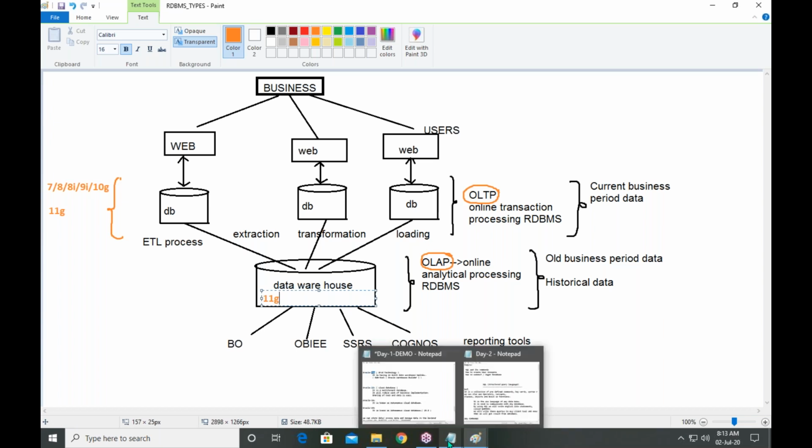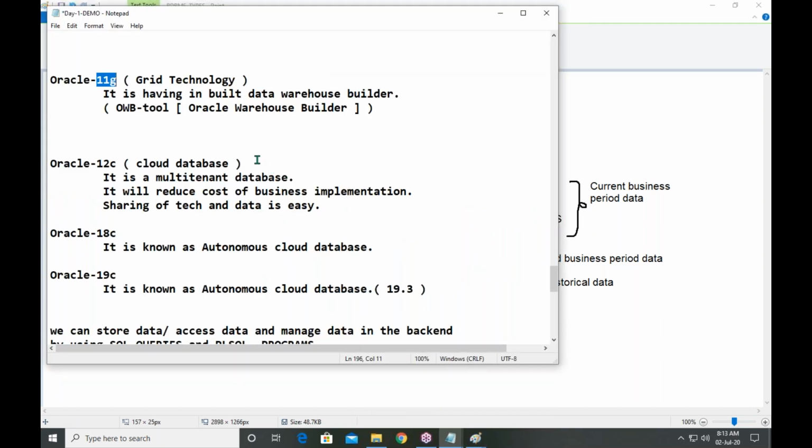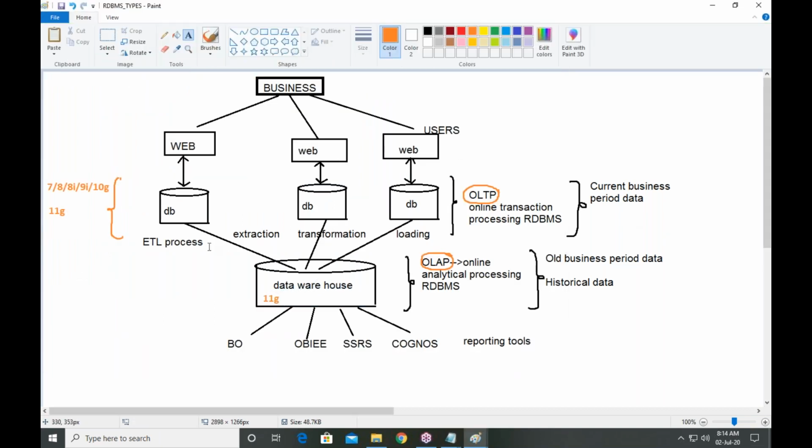That's why 11G was released with Oracle Warehouse Builder. What is the tool? Oracle Warehouse Builder. That's why Oracle 11G differs from other versions. Okay, next one.